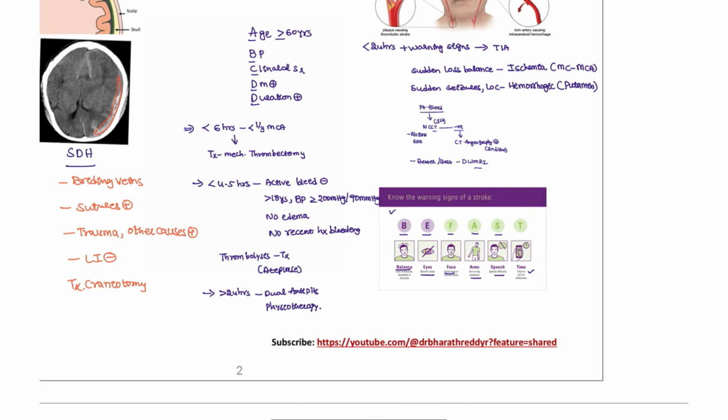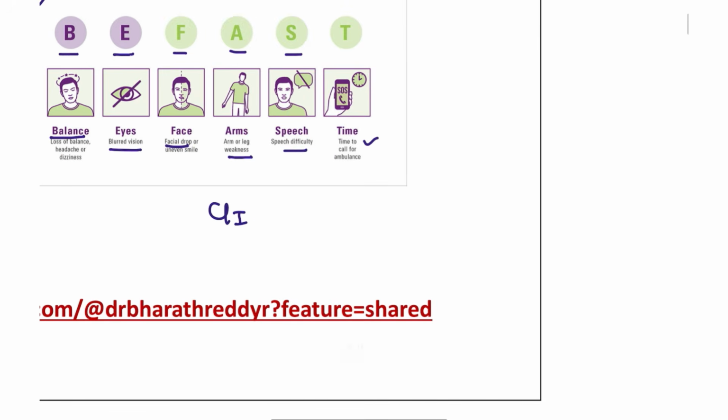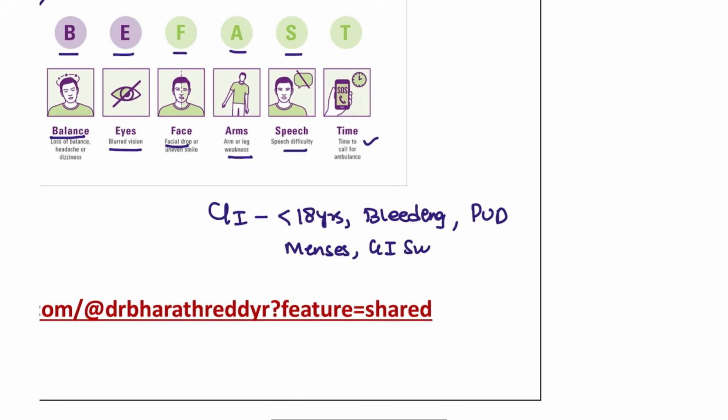And in some conditions, thrombolysis is contraindicated. The contraindications for thrombolysis: the patient is less than 18 years old, or the patient has some bleeding disorders like hemophilia or DIC, or the patient is suffering from peptic ulcer disease, or the patient is on menses, especially females, or the patient has had recent GI surgery.